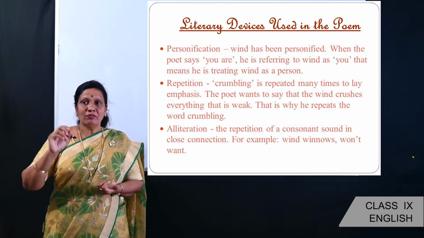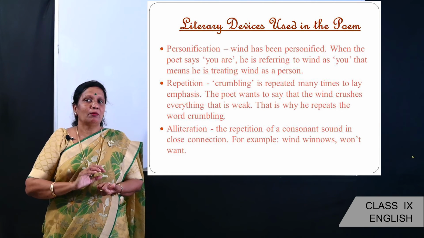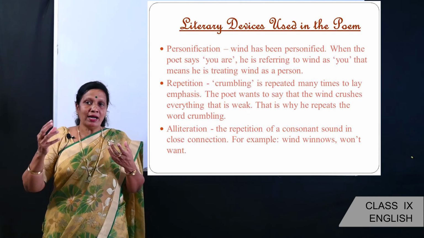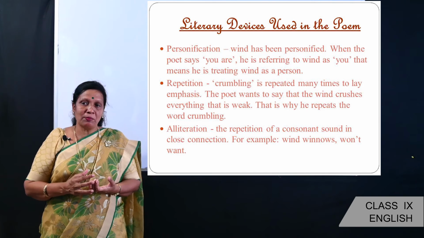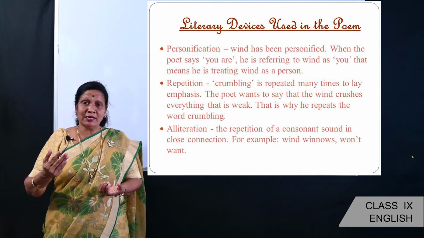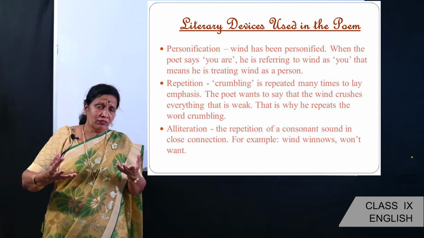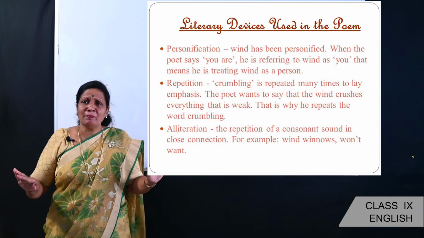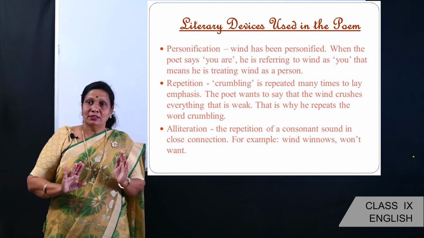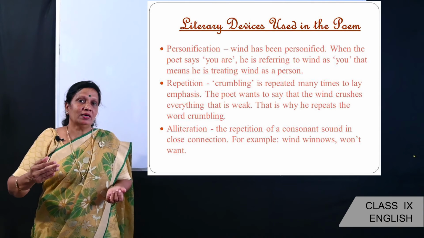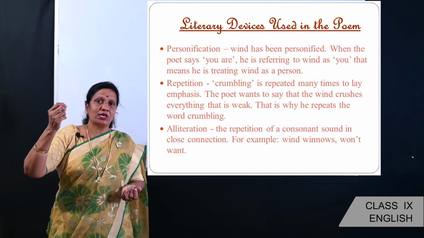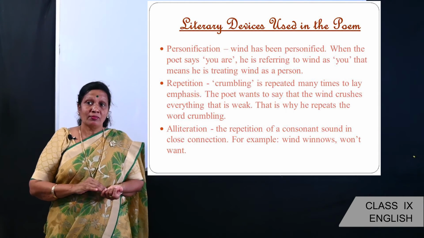Repetition. The word crumbling has been repeated many times. So why has crumbling been repeated? The poet wants to say that the wind is very destructive and it crushes everything that is weak. So that is why he repeats the word crumbling. So this poetic device is repetition.